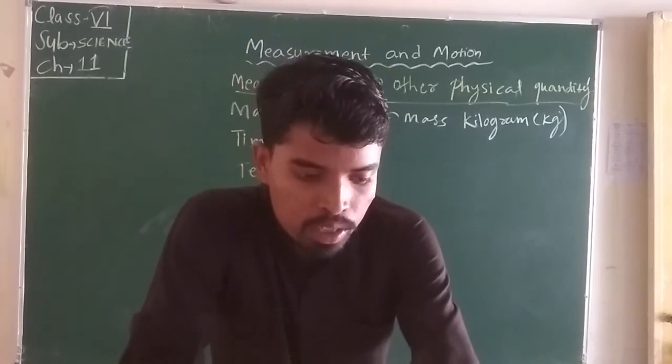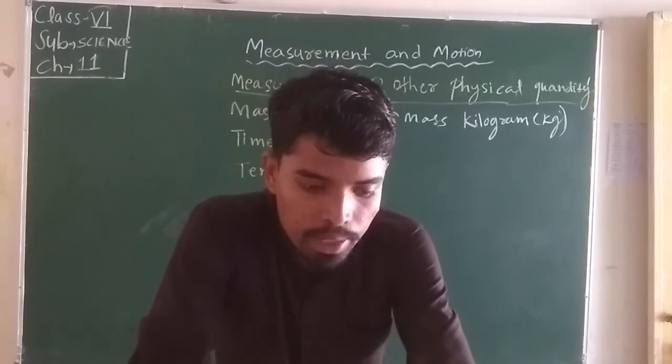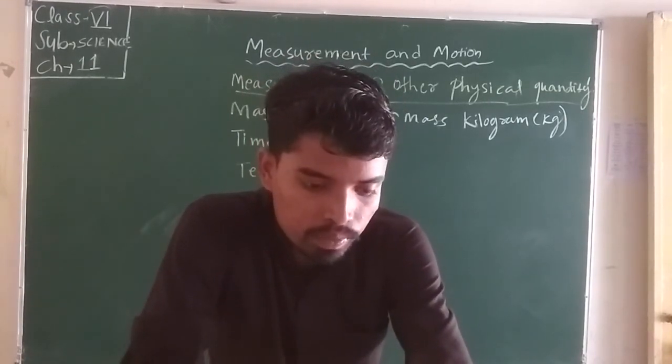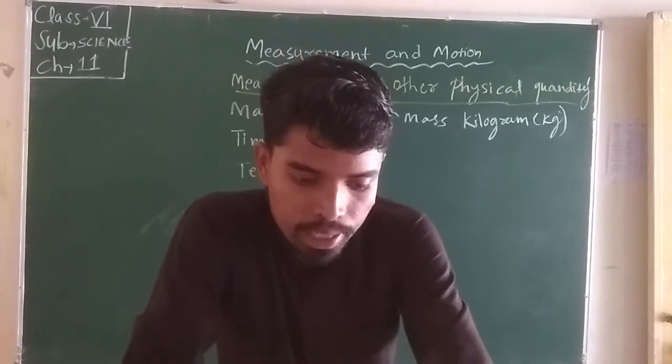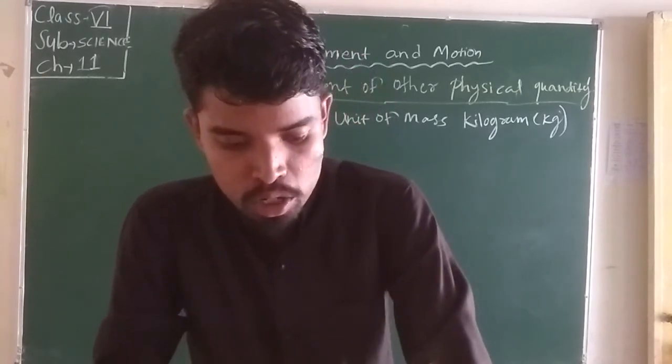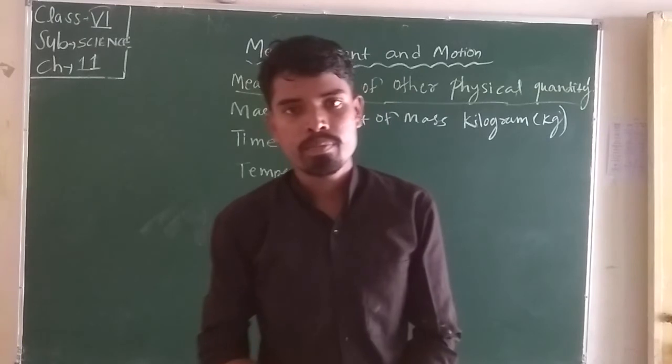Time is the duration that elapsed between an event and the next. What is the SI unit of time?